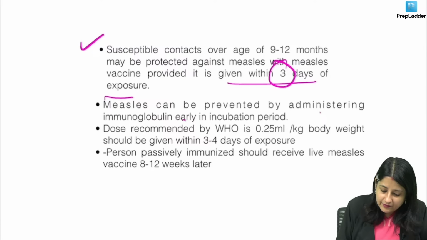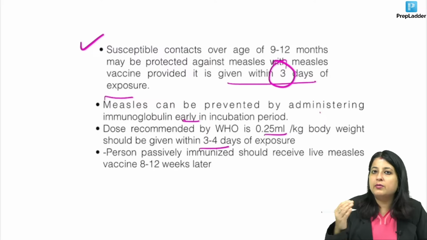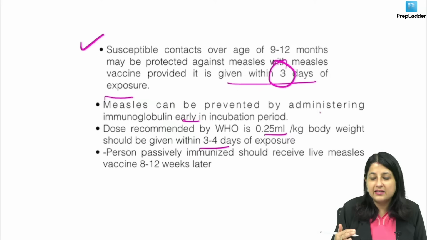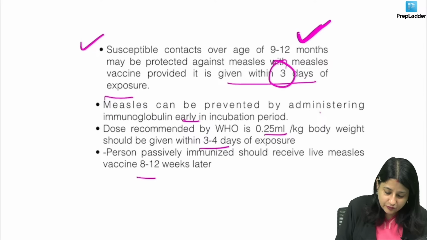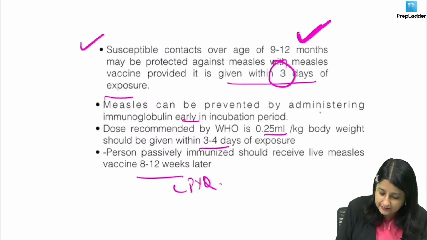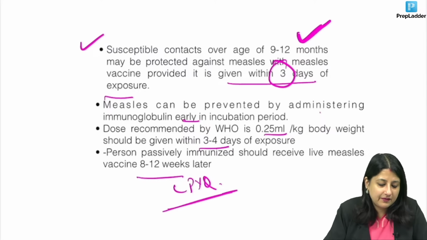Measles can also be prevented by giving immunoglobulin early in the incubation period. The dose could be 0.25 ml within 3 to 4 days of exposure. But if we have to make a choice between vaccine and immunoglobulin, we will go for the vaccine. And in case immunoglobulin is given first, then the vaccine should be given 8 to 12 weeks later. This again is a PYQ.